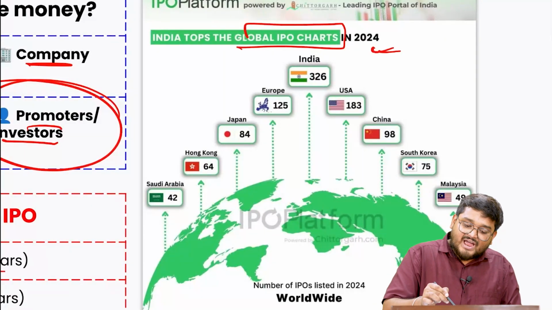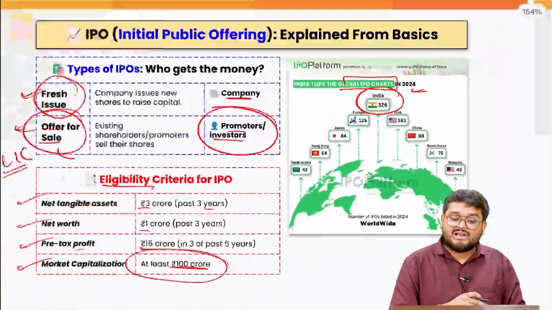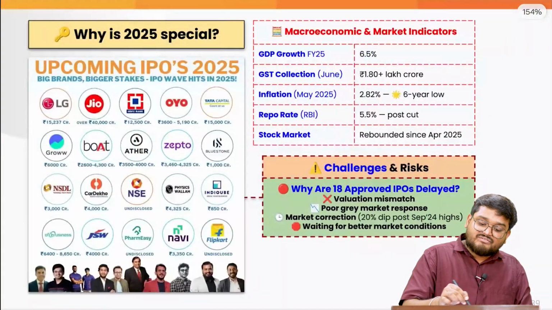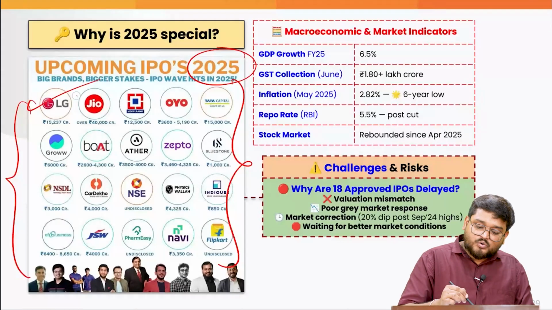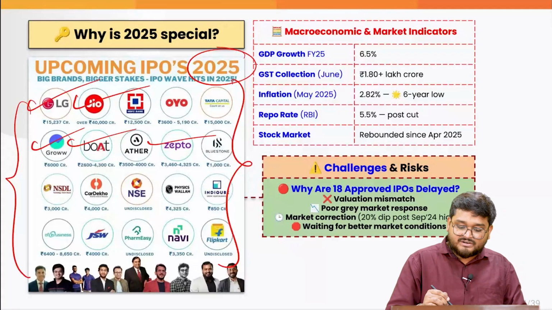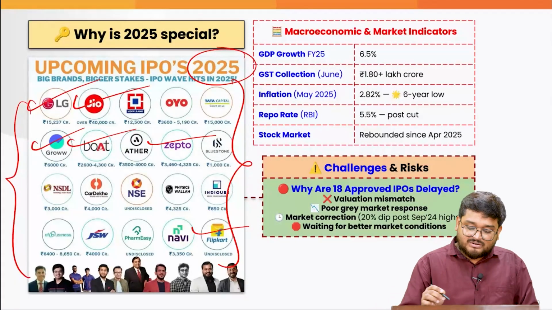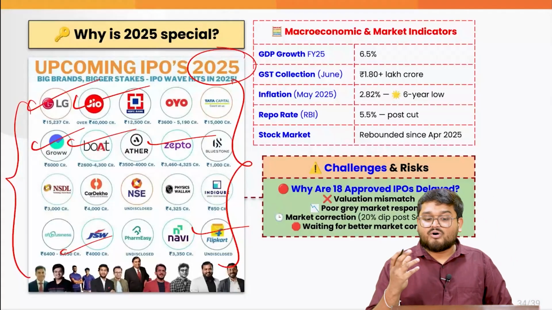India is the first rank, with around 326 companies filing for IPOs. And also in 2025, as you can see, so many companies, starting from LG, Jio, Groww, Boat, Zepto, Flipkart, and so many others such as JSW Steel, are all talking about listing here.